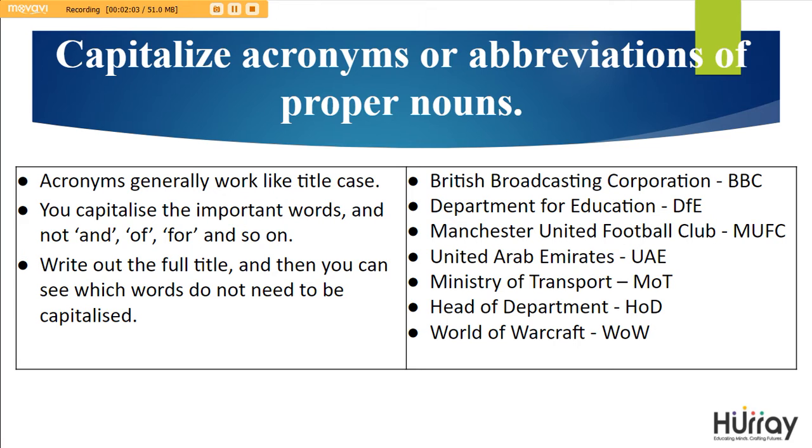How to capitalize acronyms or abbreviations of proper nouns. Acronyms generally work like title case. You capitalize the most important words and not "and", "or", "for", and so on. Write out the full title and then you can see which words do not need to be capitalized. As we can see in some examples here, British Broadcasting Corporation, BBC. Department for Education, where "for" is not capitalized but Department and Education are capitalized. Similarly, you've got Ministry of Transport, where "of" is not capitalized but M and T are.